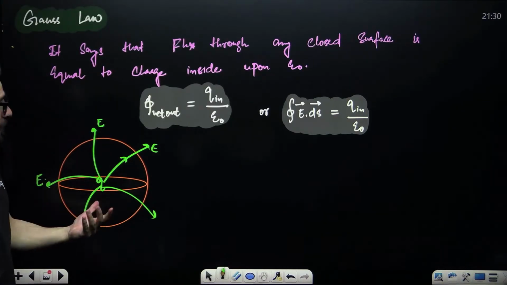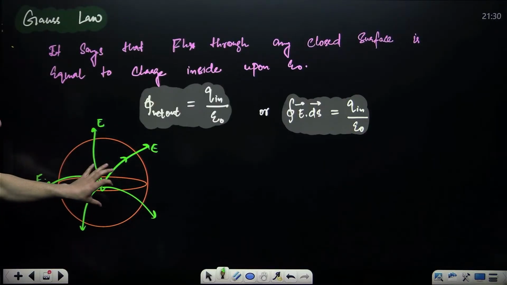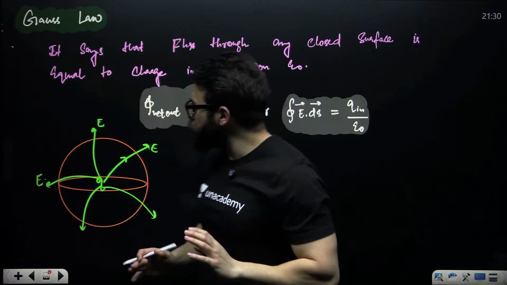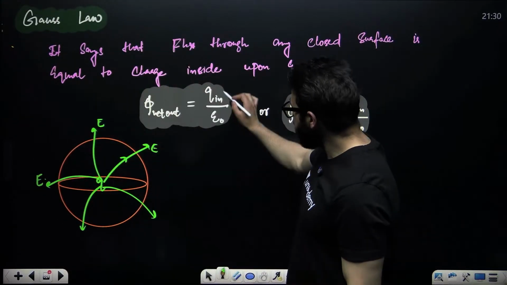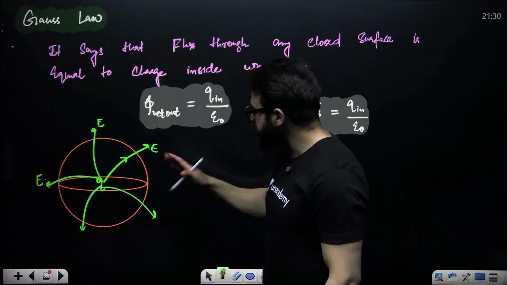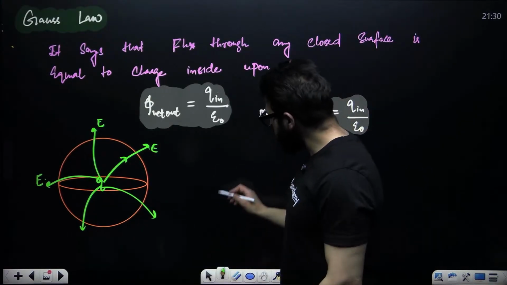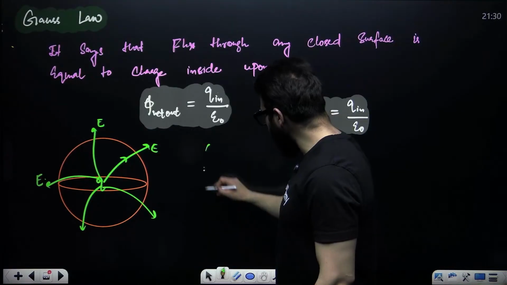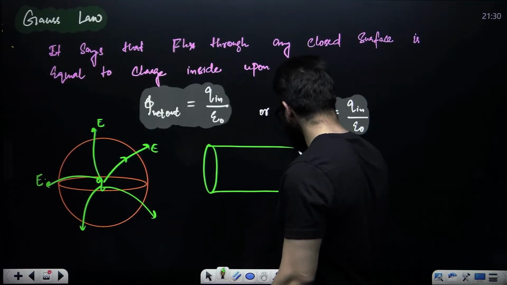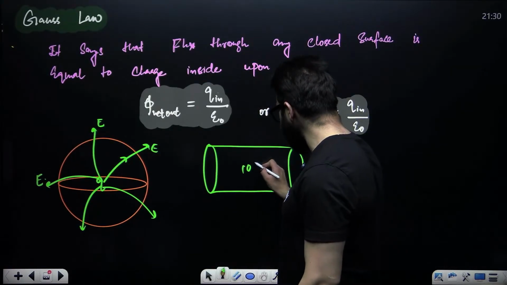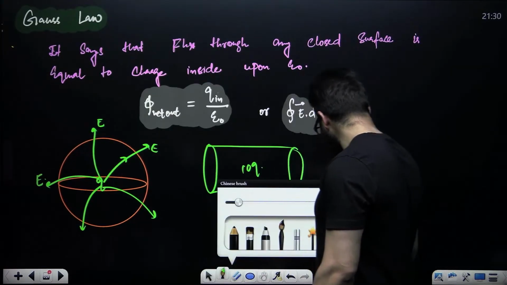Now, if I ask what is the amount of flux produced through this closed surface? This is a closed surface. Gauss said, you don't have to calculate it. You simply ask how much is the charge inside, divide by epsilon naught. That will be the flux through the surface. If I have a cylinder over here, and inside the cylinder I place 10Q charge, how much will be the flux through the surface?